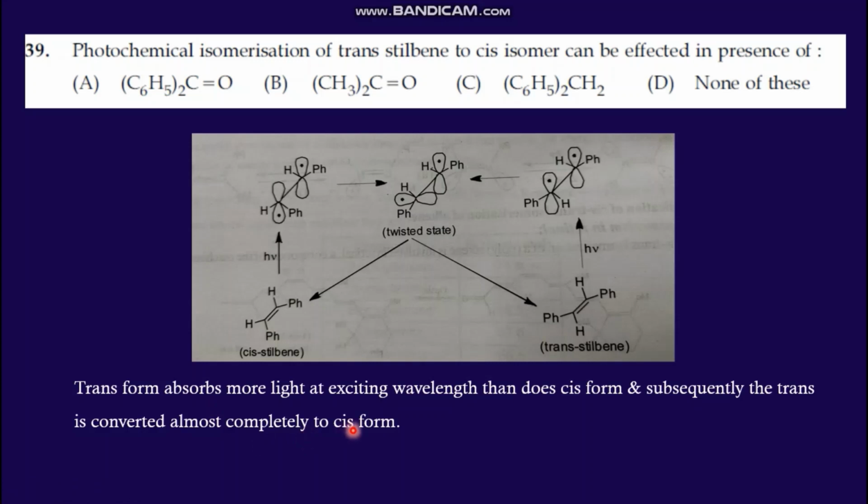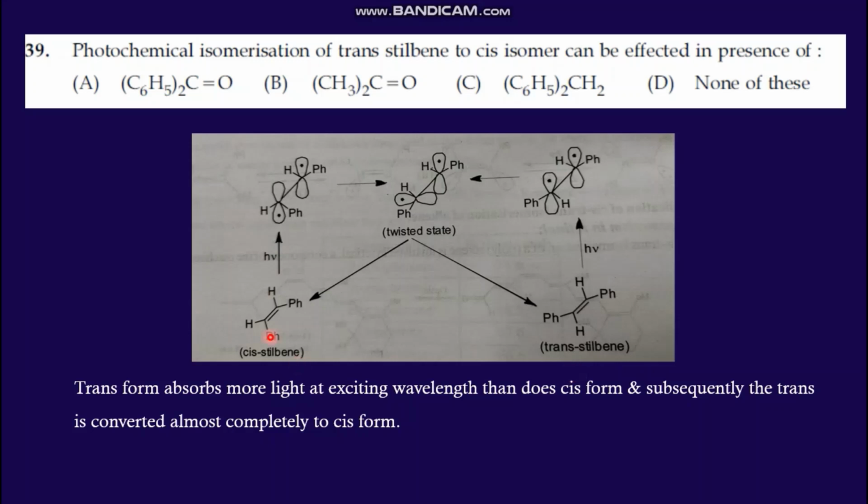The trans form absorbs more light at the excitation wavelength than the cis form, and consequently trans is converted to cis form. That is why it is written as photochemical isomerization of trans stilbene to cis isomer. Trans can absorb more light, so it will convert to cis form, almost 100% reaction.